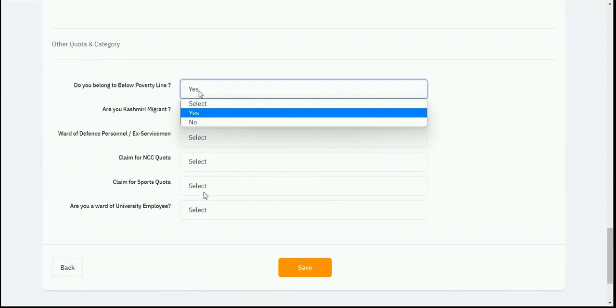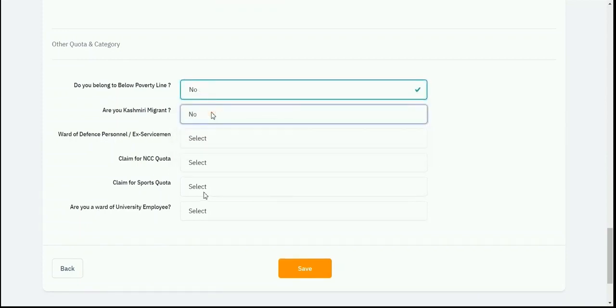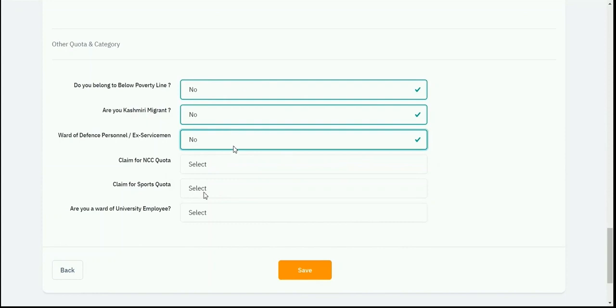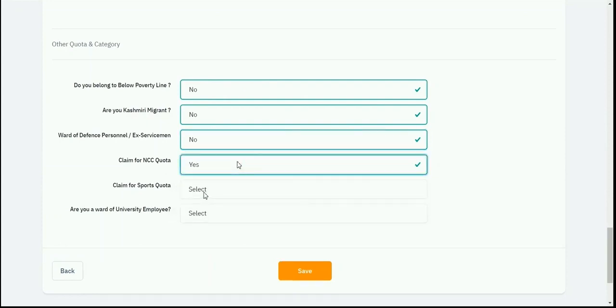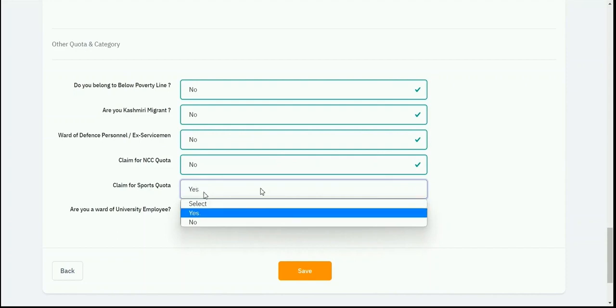otherwise select no. If in case you are a Kashmiri migrant, you can select yes, otherwise no. If your parents work in defense or they are ex-servicemen, just select yes, otherwise no. Then claim for NCC quota. If you belong to NCC quota, select yes, otherwise no. Then if you come from a sports quota, then in that case you need to select yes, and if not, you have to select no.